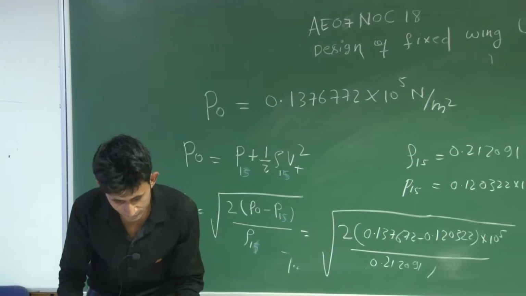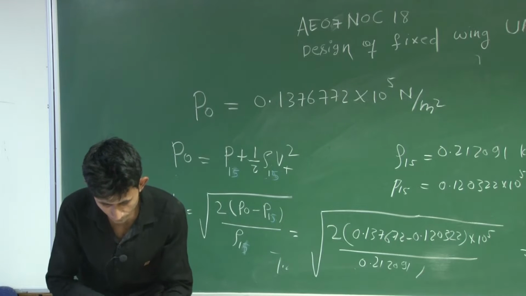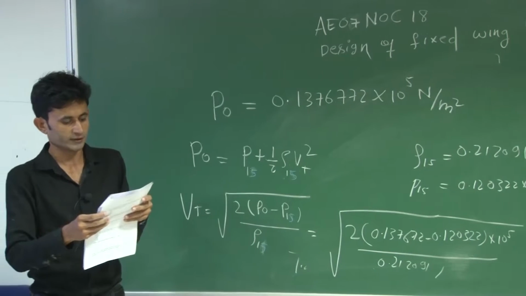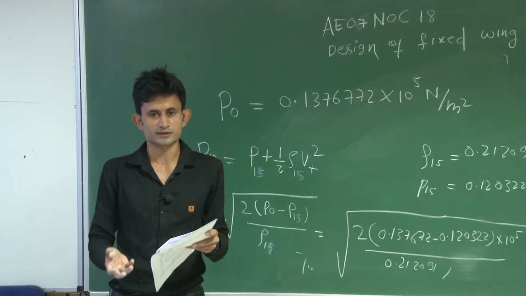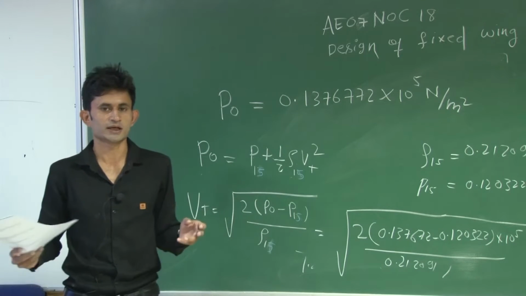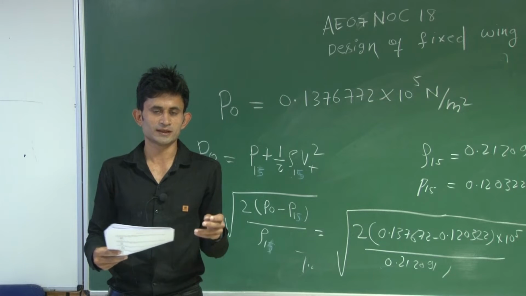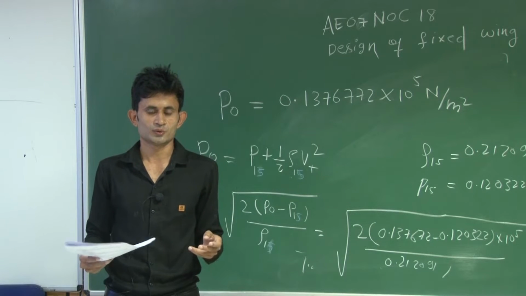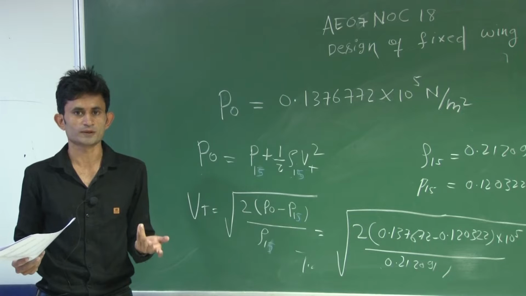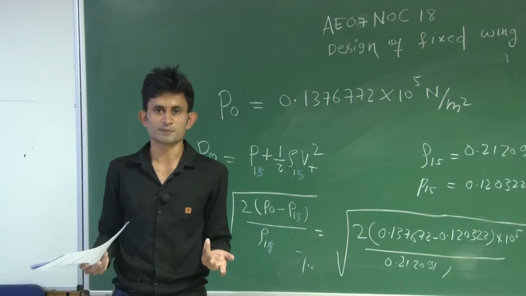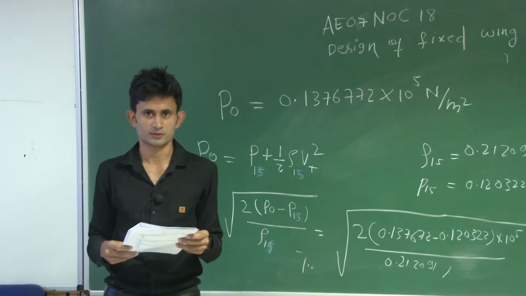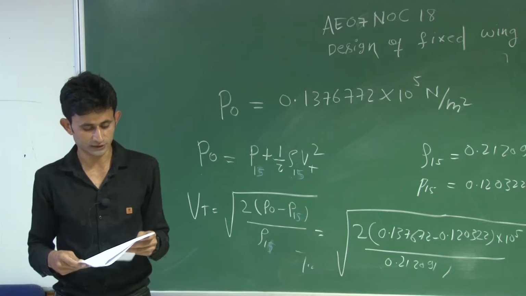The sixth question was the temperature ratio at 17 kilometer and 13 kilometer. You know that from 11 kilometer to approximately 20 kilometer this is the isothermal layer, so the temperature remains constant. If you take the ratio like 13 kilometer to 17, or 17 to 15, or 15 to 16, and the temperature is the same, then the ratio will be 1. So without solving, you can mark the answer. The answer will be 1.